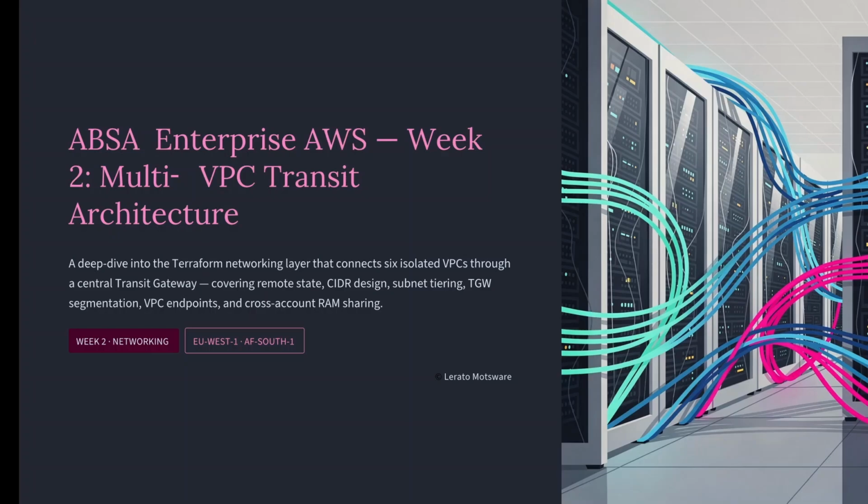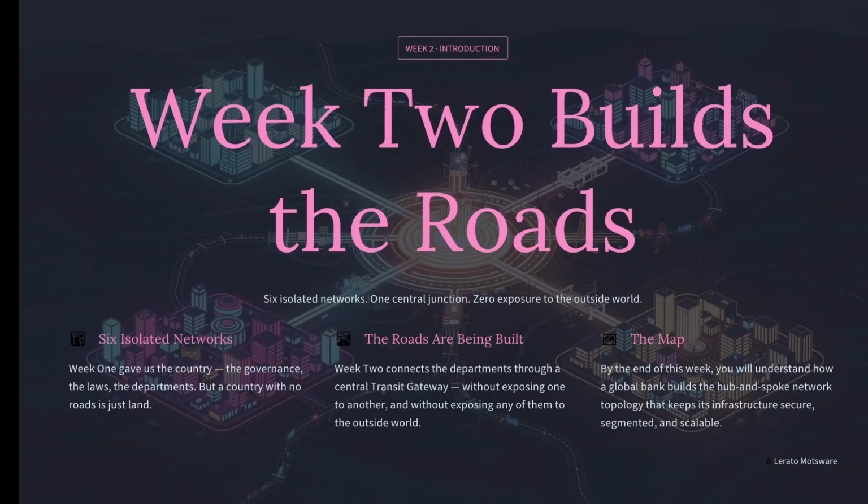Welcome back to week 2. Week 1 gave us the country, the governance, the laws, the departments that are allowed to exist. But a country with no roads is just land. Week 2 builds the roads: 6 isolated networks, a central connection point, service endpoints, shared infrastructure between departments. By the end of this week, you will understand how a global bank builds the roads that connect its departments without exposing one to another and without exposing any of them to the outside world.